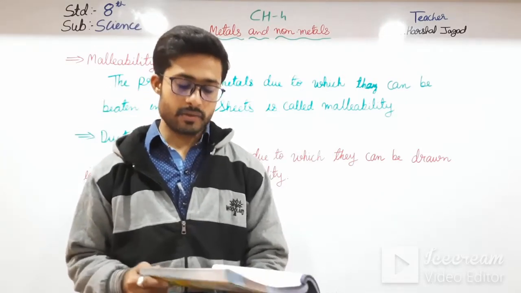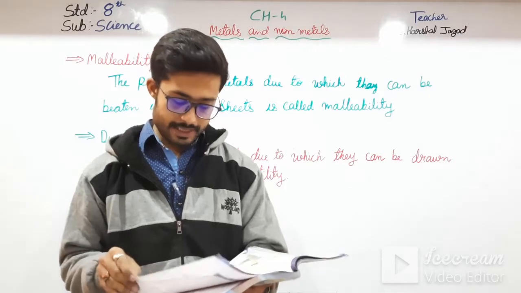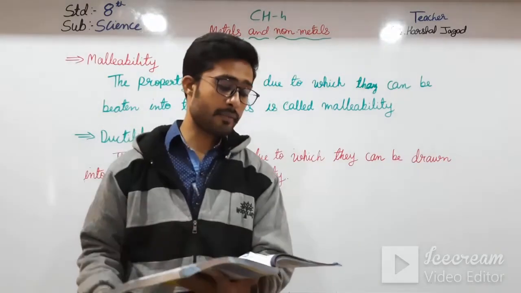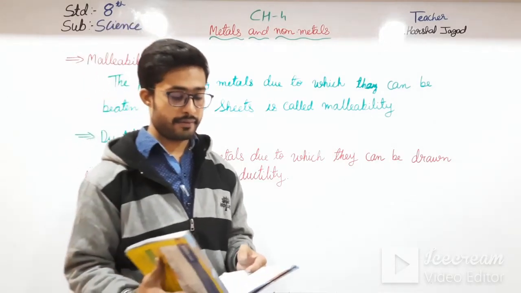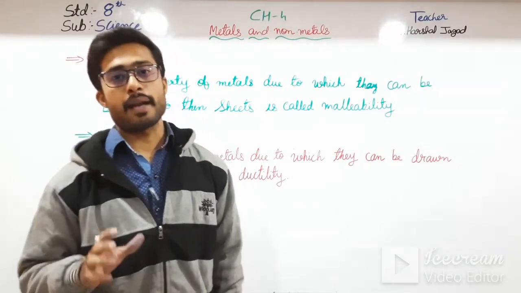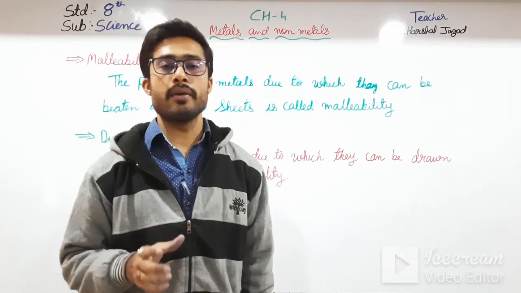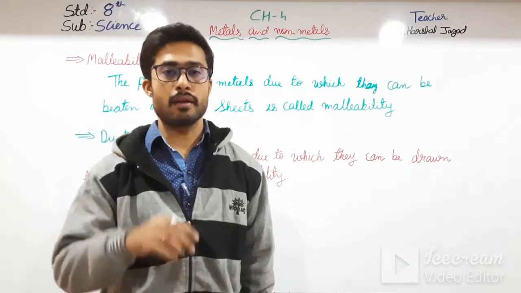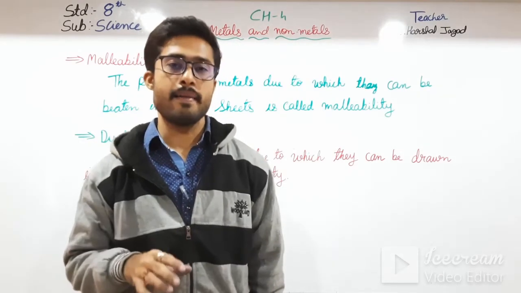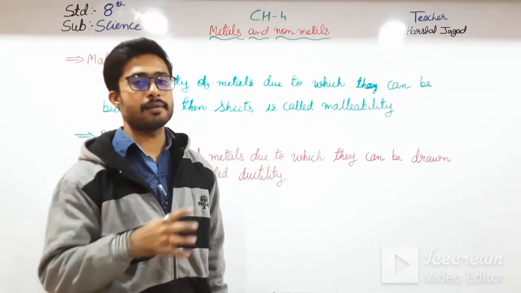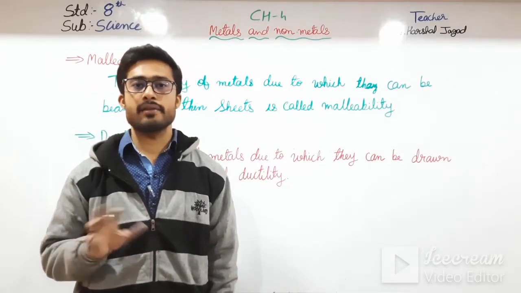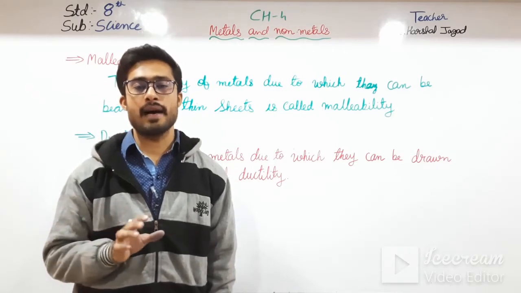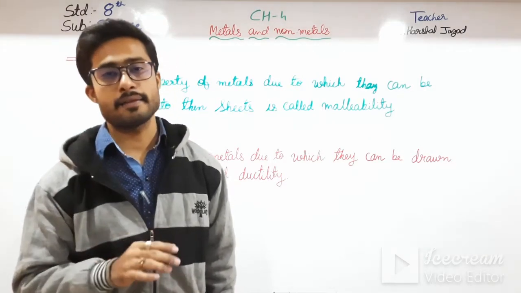Okay, moving on to the next property, thermal conductivity. First of all, what is thermal conductivity? We know that metals are very good conductors and have high thermal conductivity. Why? Because metals absorb heat faster, and non-metals do not have as high thermal conductivity as metals.